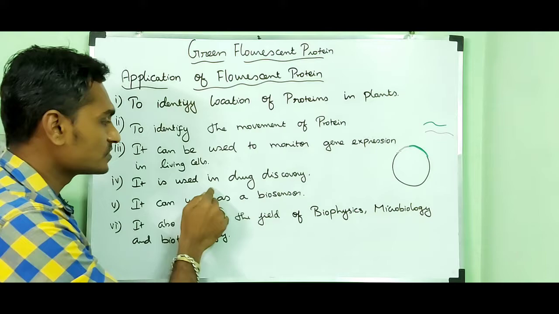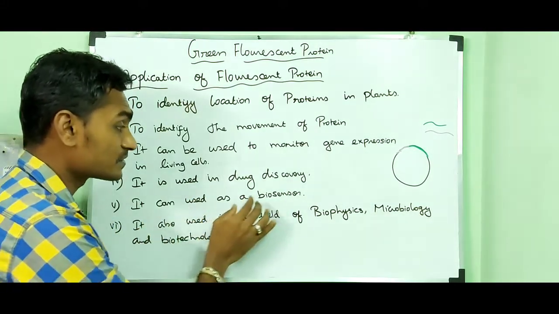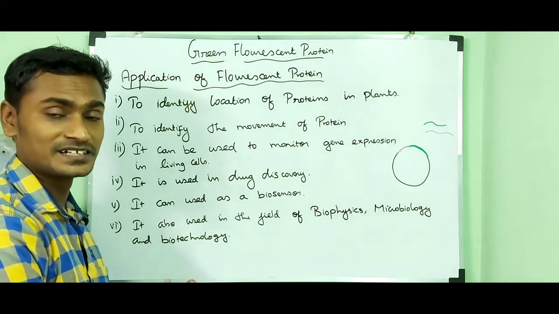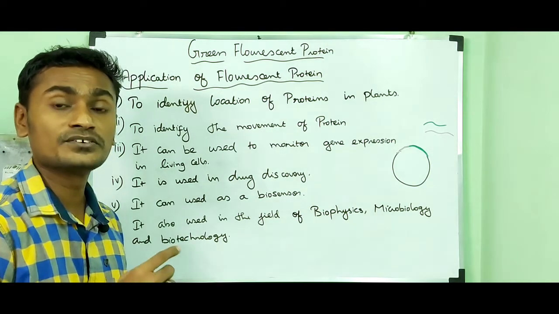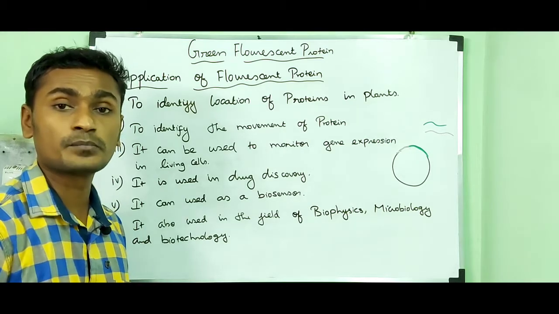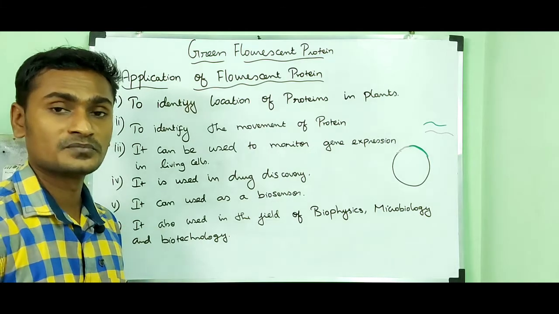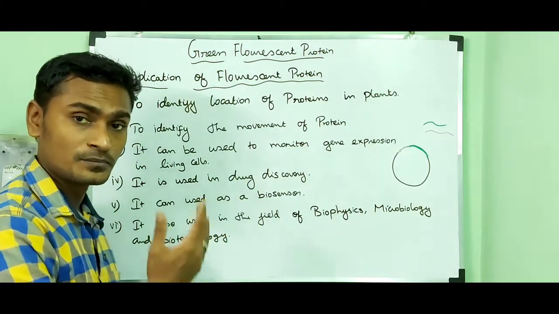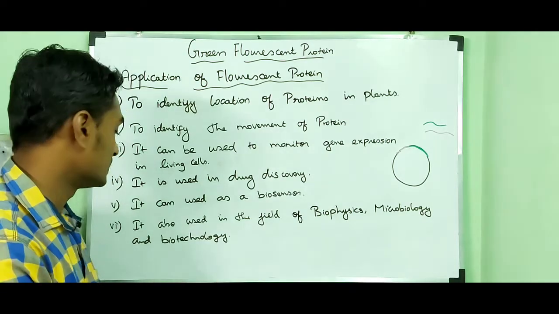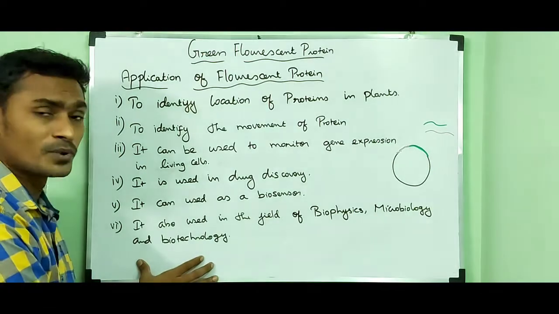Then it is used in drug discovery. Then it can be used as biosensor. In plant cell, these fluorescent proteins are used as biosensor to identify the changes or difference in enzyme activity, calcium, metals, and so on. So we can use the fluorescent protein as a biosensor in plant cell or in any kind of cell. Then it is also used in the fields of biophysics, microbiology, and biotechnology.